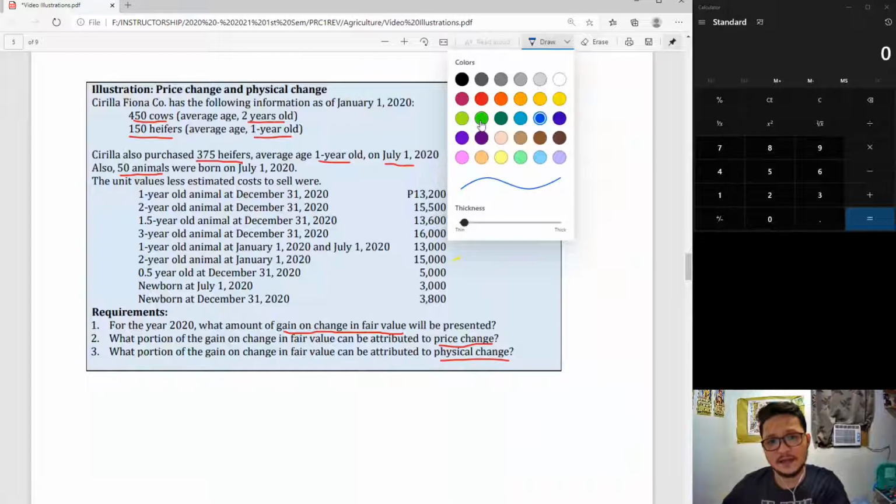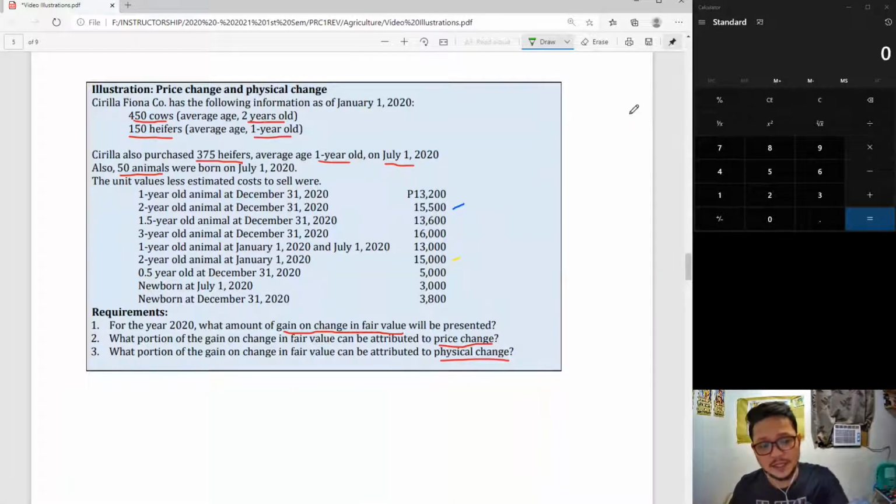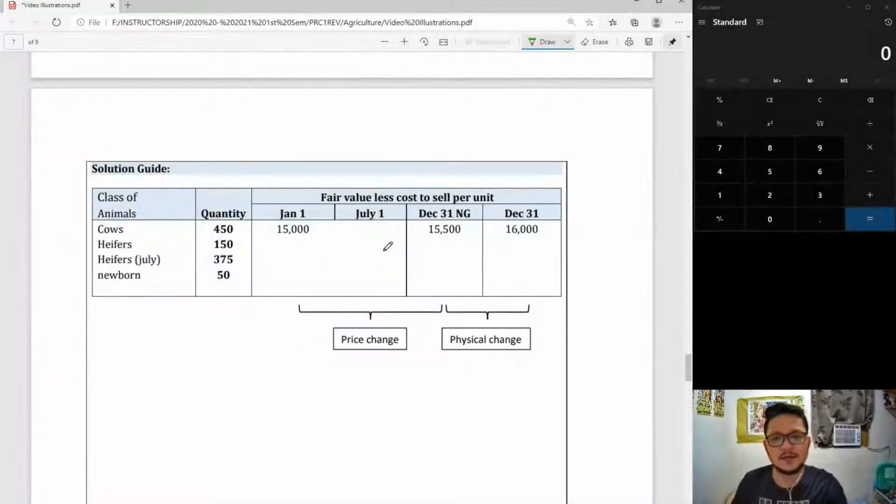And lastly, the grown-up version of this is 3-year-old. You have that here, 16,000. And if we plot all of these, it would look like this. Again, just to emphasize, this comparison is for price change, and this comparison is for physical change.